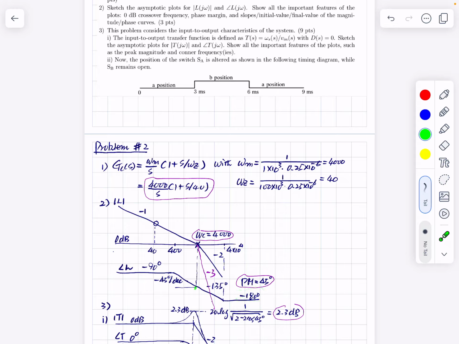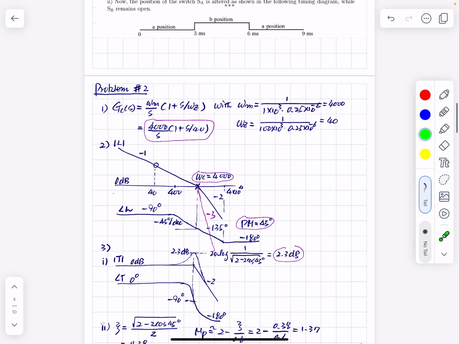At this frequency the phase is just -45 degrees, and obviously the phase margin is 45 degrees, and at this frequency it will show some peaking. That peaking will occur everywhere, and the magnitude of the peaking is determined like this. To be exact, there will be some peaking, something like this. This is a very small peaking.